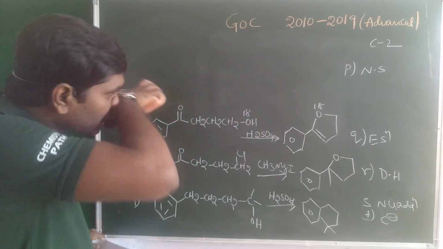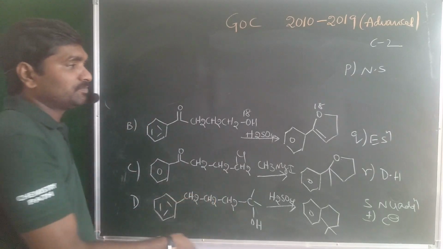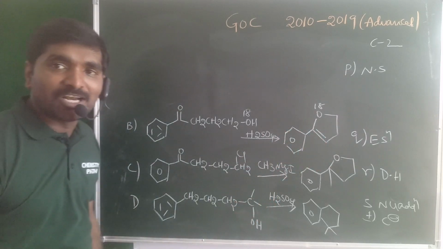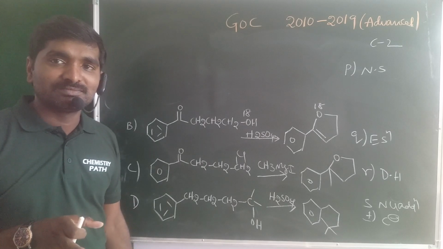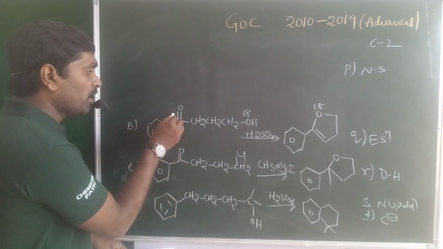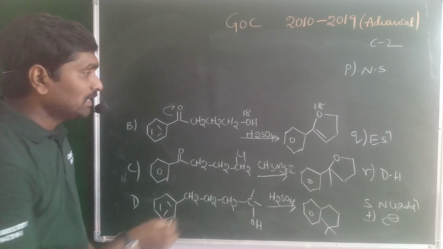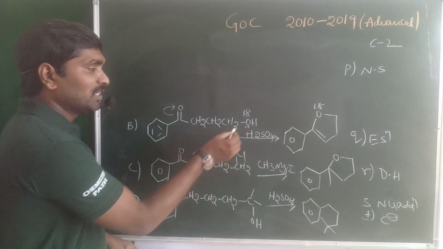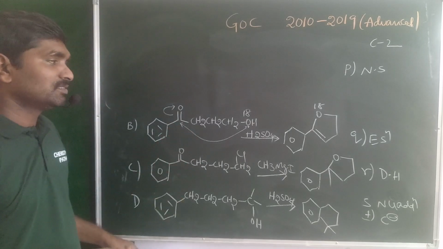What about option B? Look at this one. The product may have the double bond. Simple reaction. The double bond may be shifted towards oxygen. This oxygen has lone pairs of electrons, and these lone pairs are donated to the carbocation.